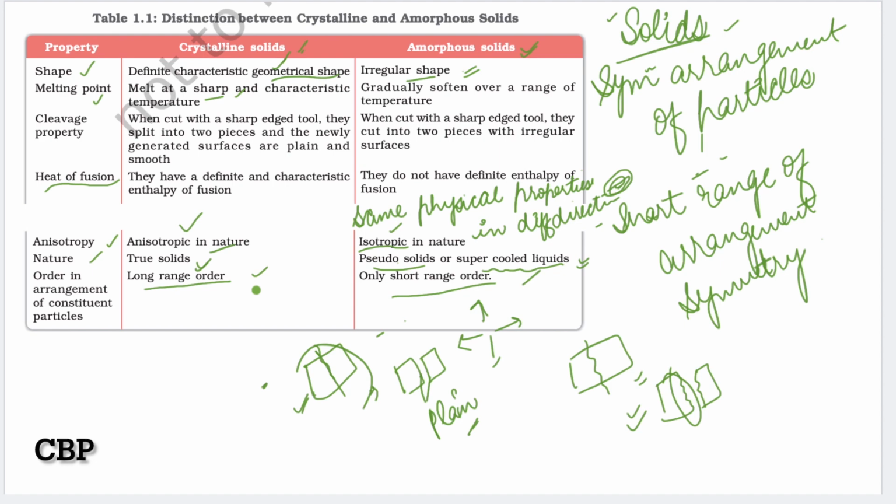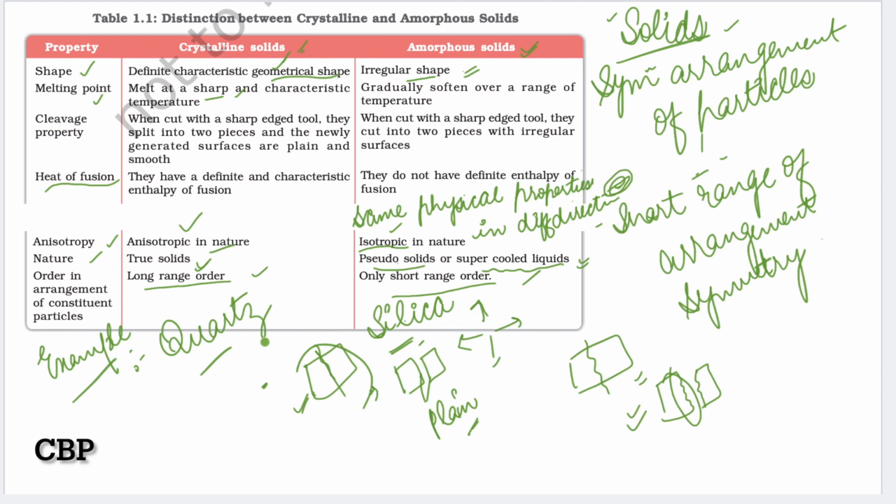Now the examples. The example for crystalline solid is quartz, and for amorphous solid is silica. These two are examples for crystalline solids and amorphous solids.